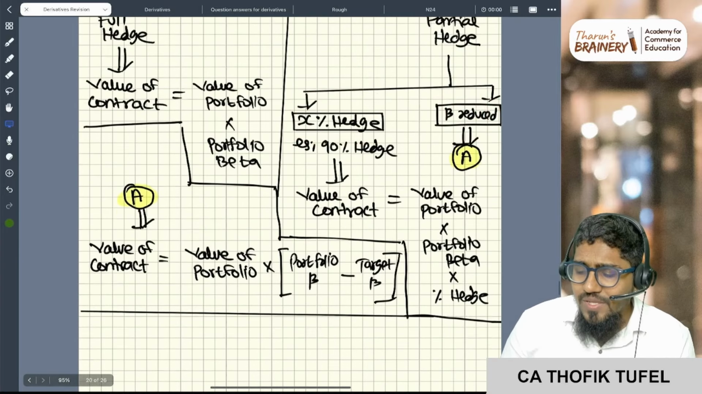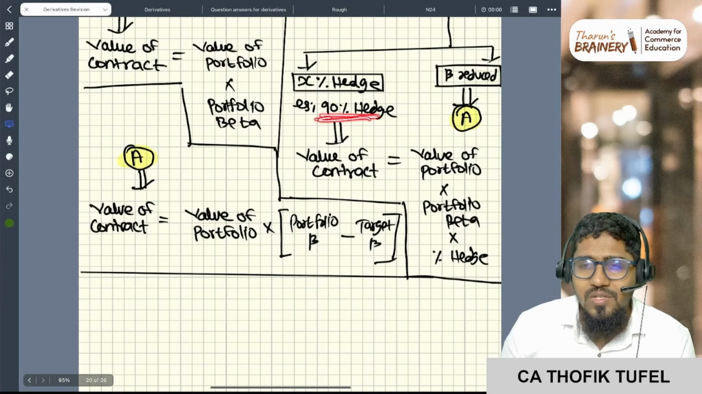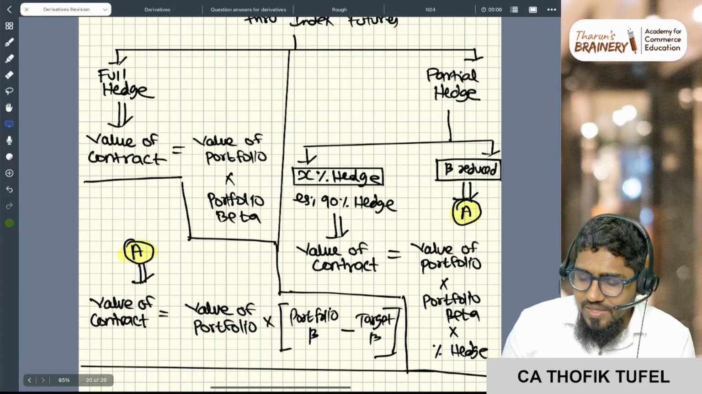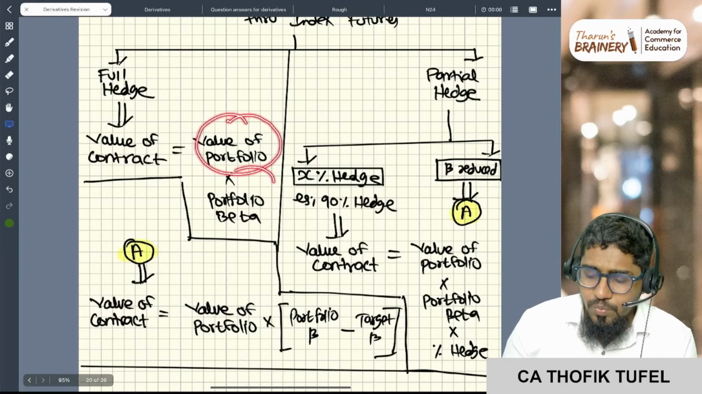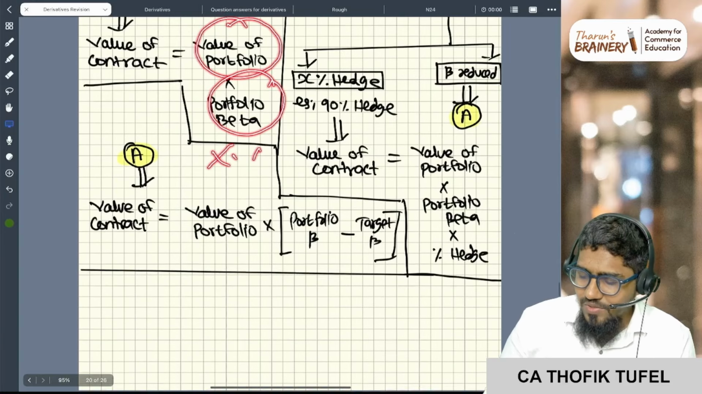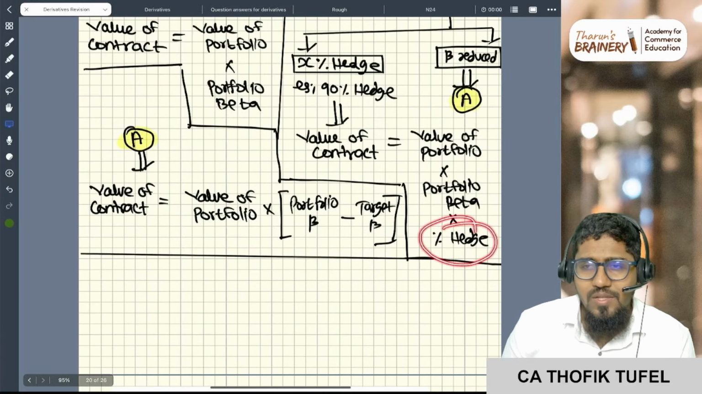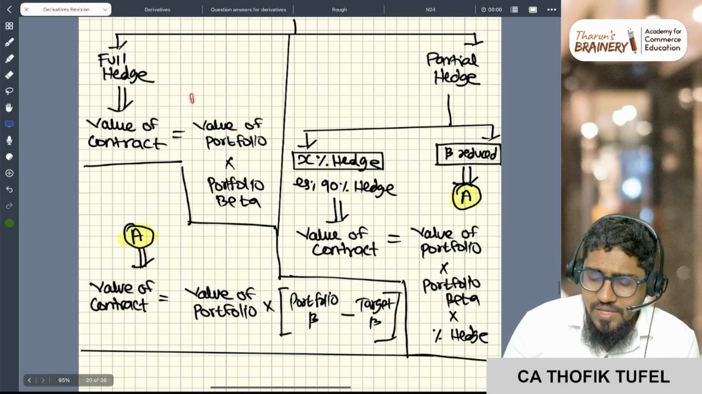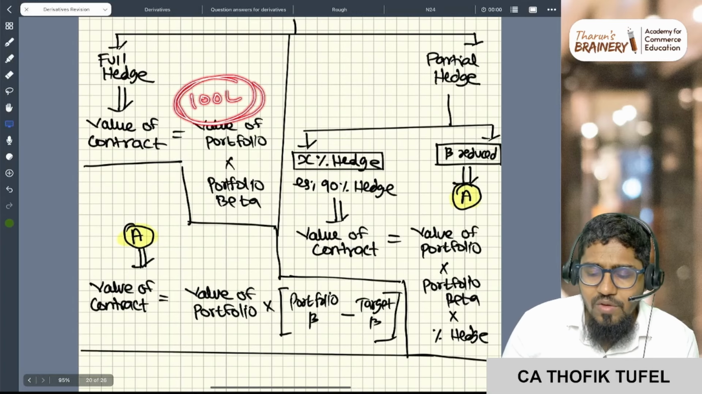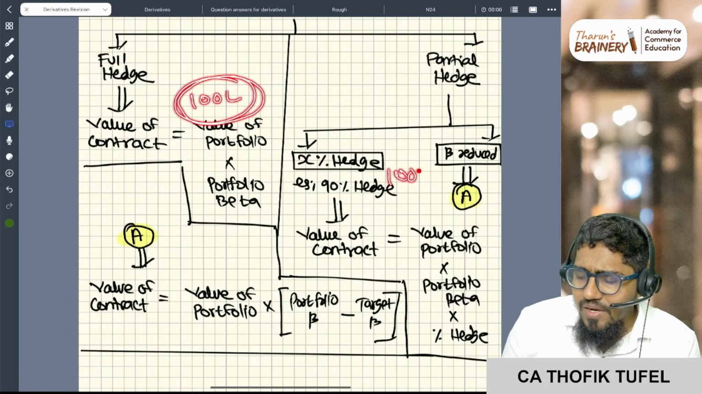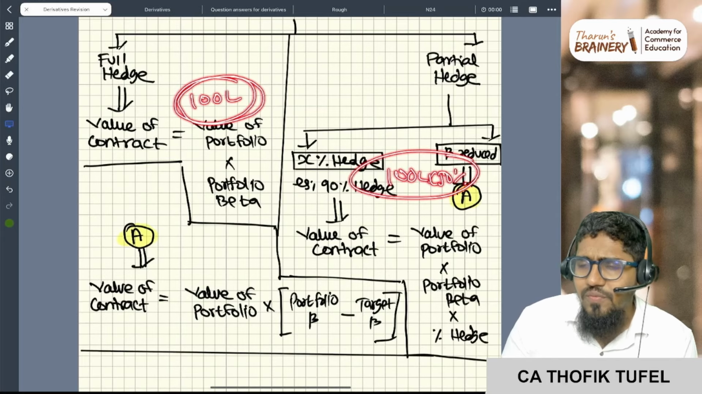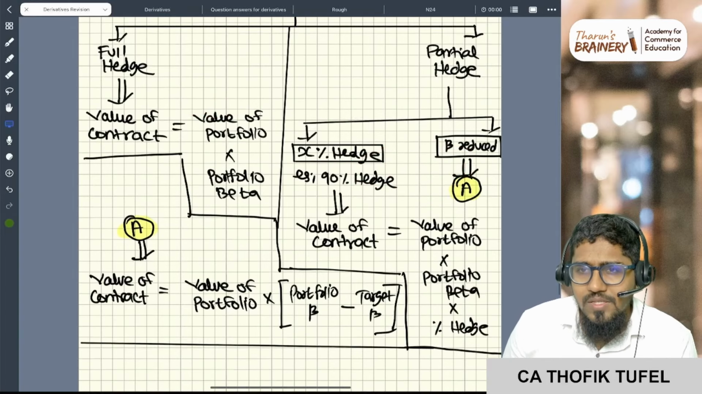So if they are telling in percentage, example 90% hedge, how will you do? Value of the contract is nothing but value of the portfolio into portfolio beta into that percentage hedge. That's it. Sir, for 100% hedge, 100 lakh value of contract, and for 50% hedge, 100 lakh into 50%. I will hedge only for 50 lakh rupees. Right? This is what is partial hedge.